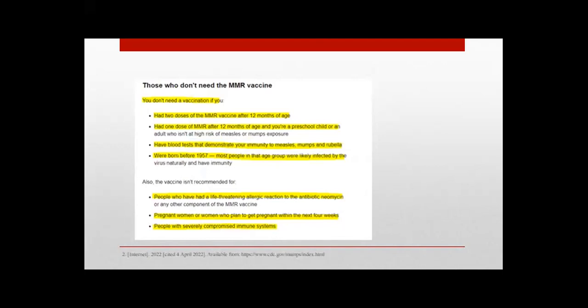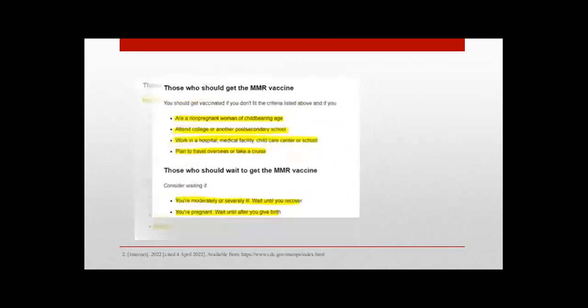Also those who have blood tests that demonstrate immunity to measles, mumps, and rubella, or were born before 1957, because most people in that age group were likely infected by the virus naturally and have immunity. Vaccination is also not recommended for people who had a life-threatening allergic reaction, particularly to the antibiotic neomycin, pregnant women, and people with a compromised immune system.